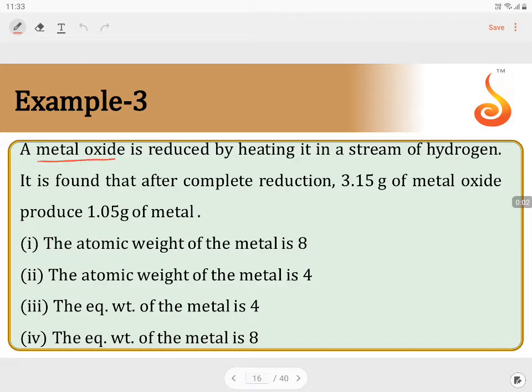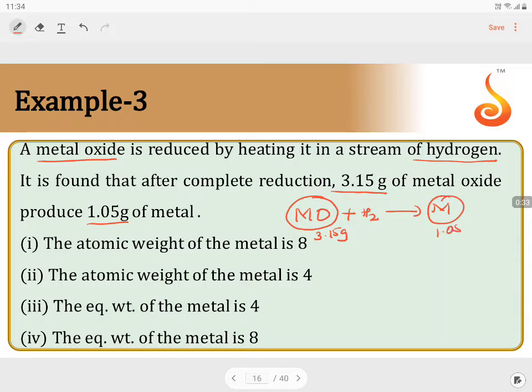A metal oxide is reduced by heating in a stream of hydrogen. It is found that after complete reduction, 3.15 grams of metal oxide produces 1.05 grams of metal. So if I say some metal oxide, let us say MO, reacted with hydrogen, gave you some metal. They have mentioned in this metal oxide mass is 3.15 grams. Your metal coming out is 1.05 grams.